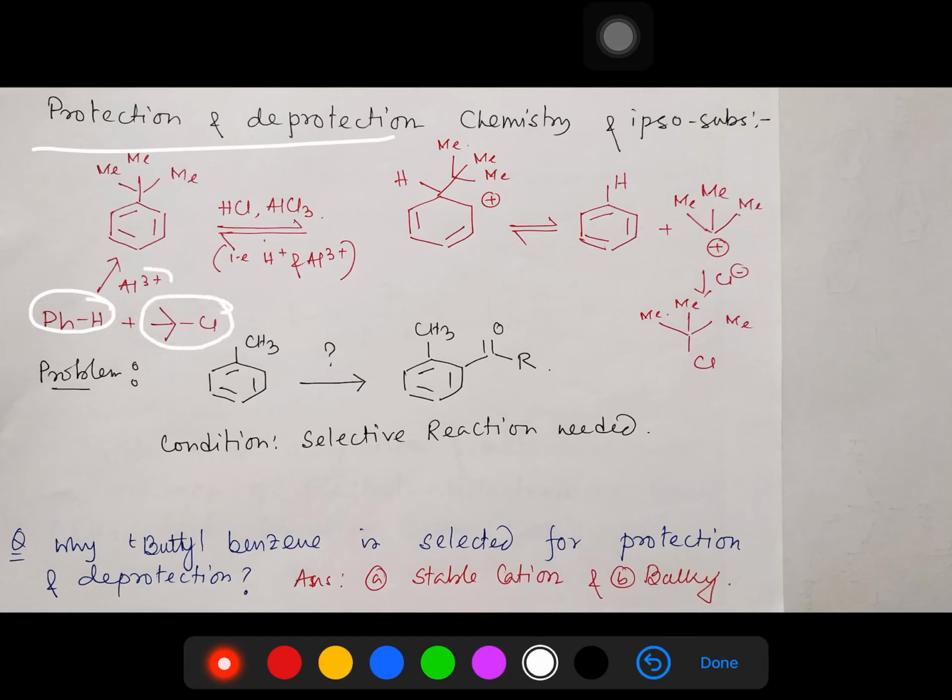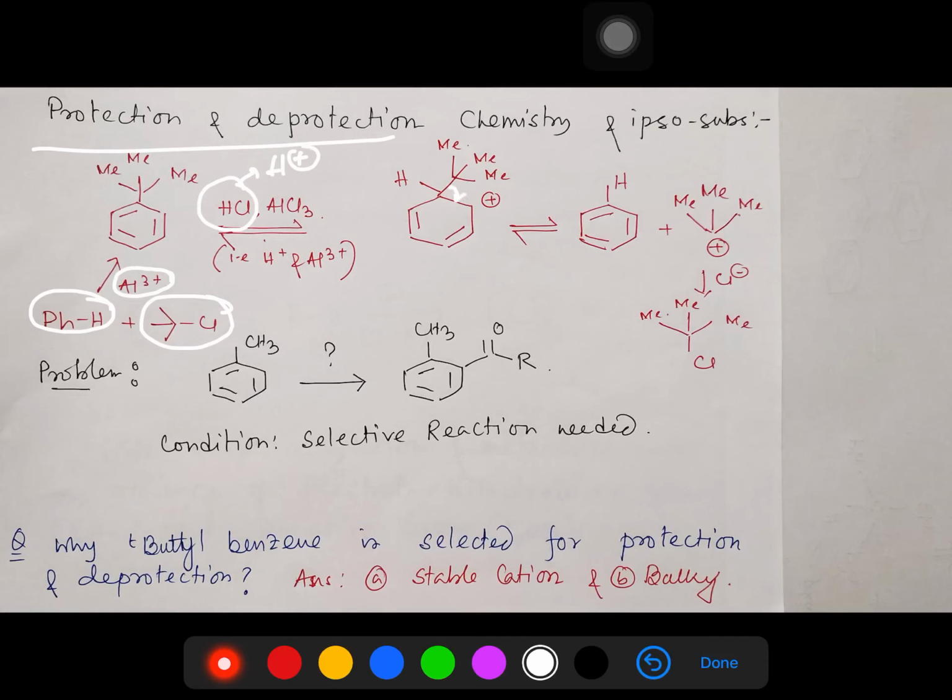So what will it result in? It will result in tertiary butyl benzene. And along with this, it will produce HCl as a byproduct, meaning HCl is the source of H+. And H+ will undergo the ipso substitution, which I have described previously. So after dealkylation, this will come off and produce the tertiary butyl cation, which is relatively stable.